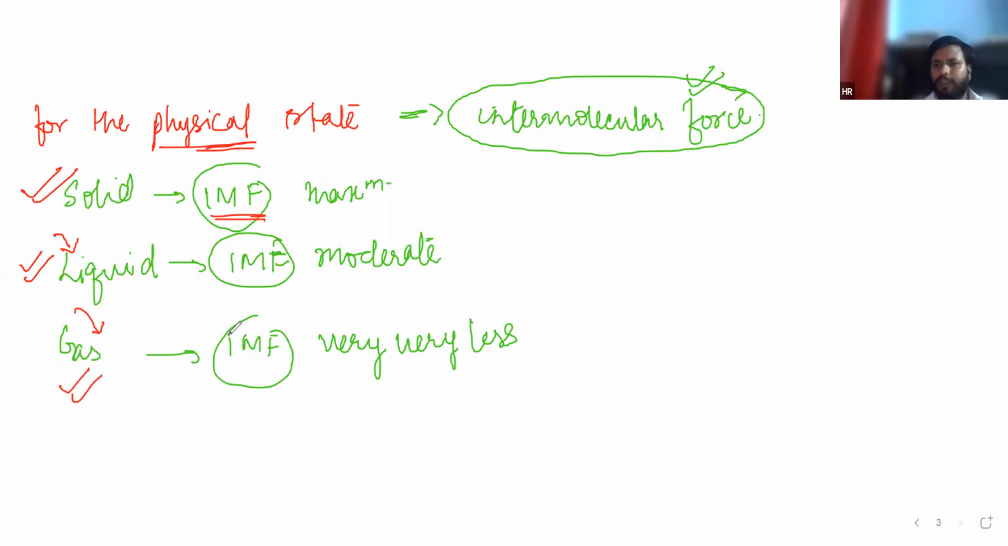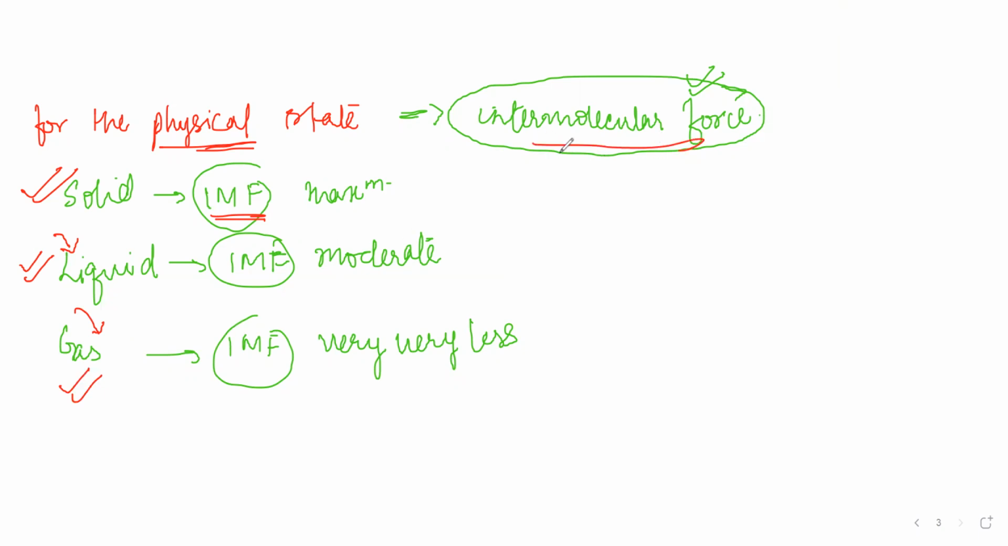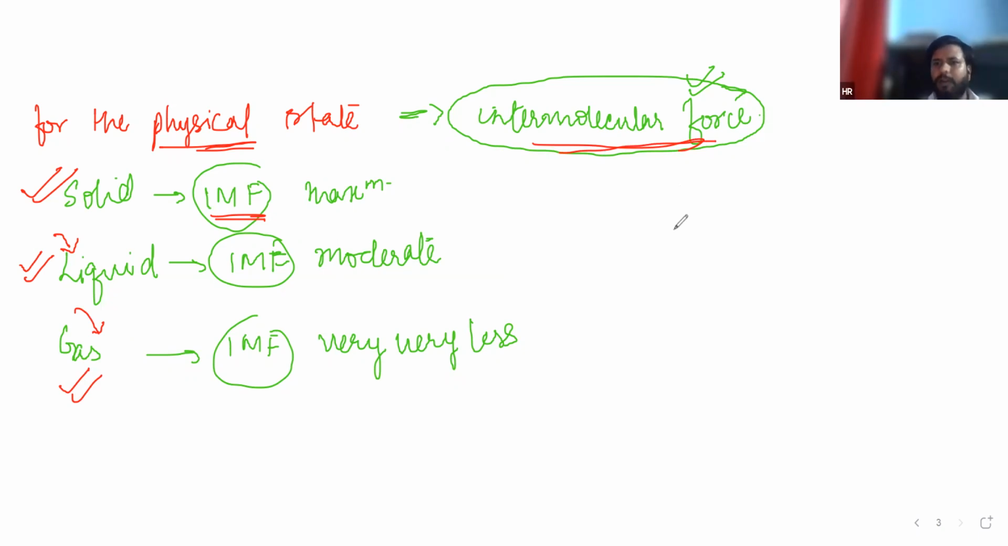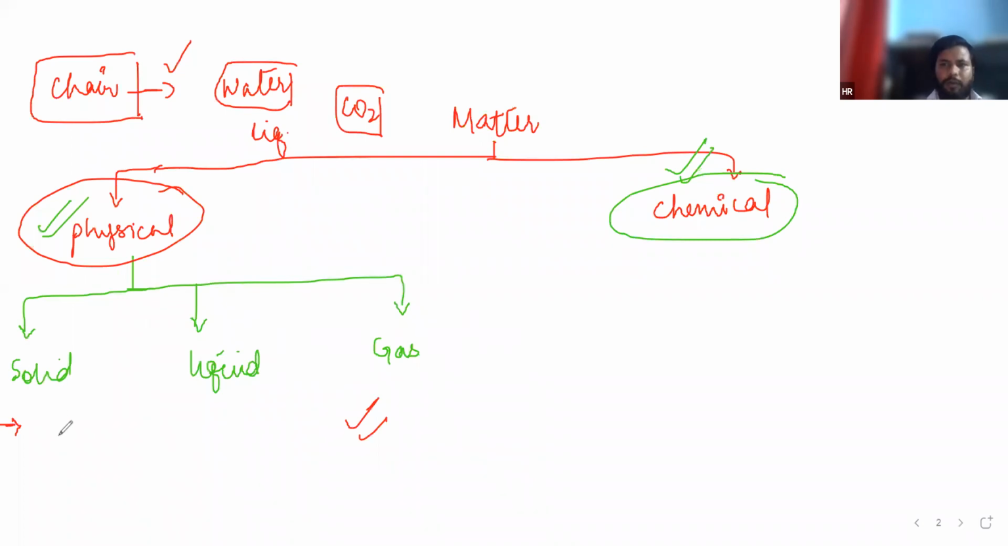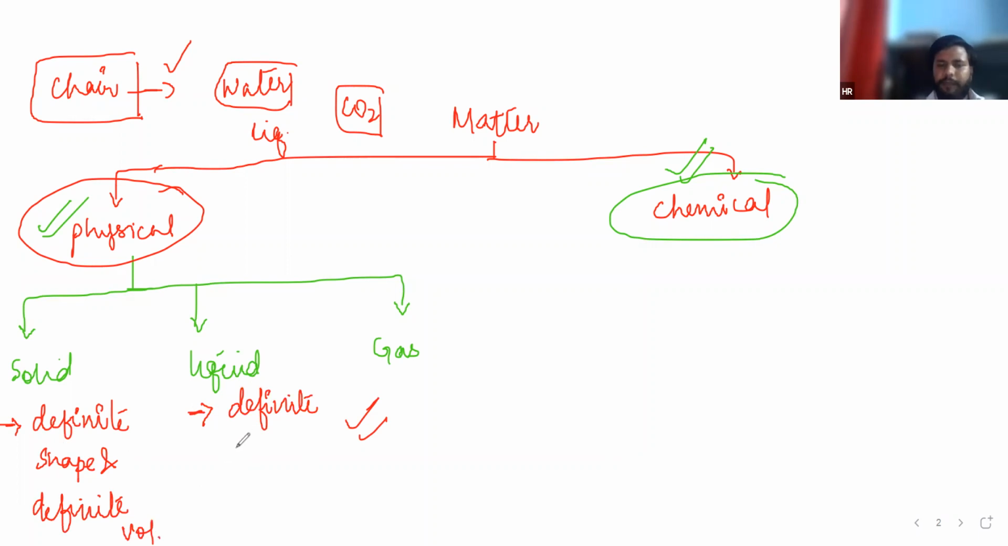Is that clear? Who is responsible for the physical state? Intermolecular forces of attraction. A lot of other factors are also responsible, like temperature and pressure, but here it is majorly intermolecular forces of attraction. Now, solids. What is solid? Any substance which has definite shape as well as definite volume is called solid. What about liquid? Definite volume, but not definite shape.